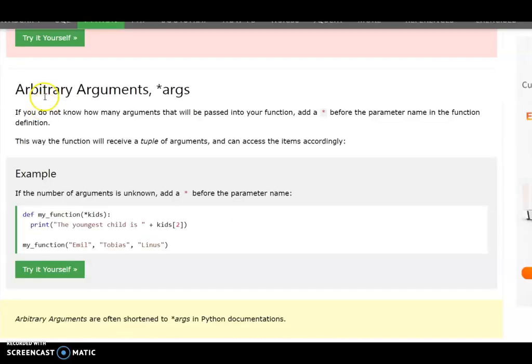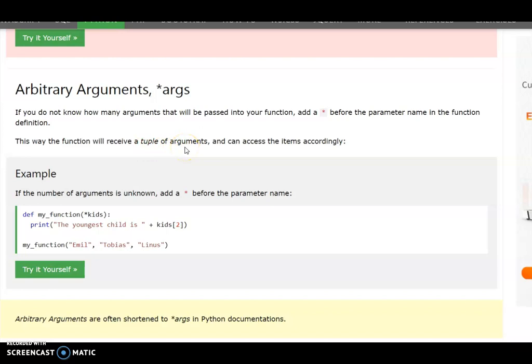Understand? Then we are going to see about arbitrary arguments, star args, in short. If you don't know how many arguments you are going to pass into the function, then you can pass any number of arguments, but for that you have to add a star before the parameter name in the function definition. The function will then receive a tuple of arguments.